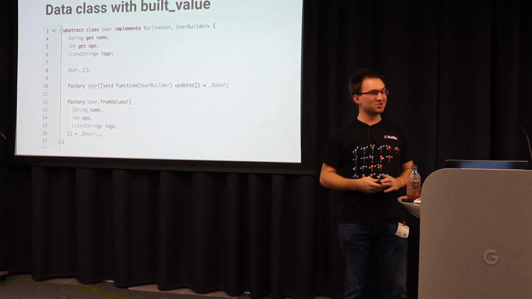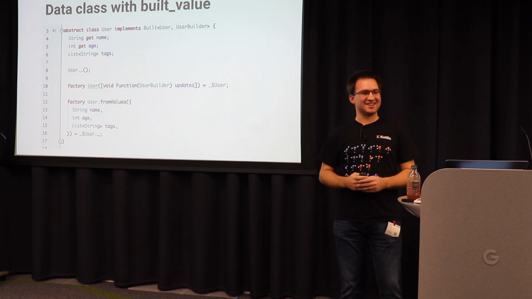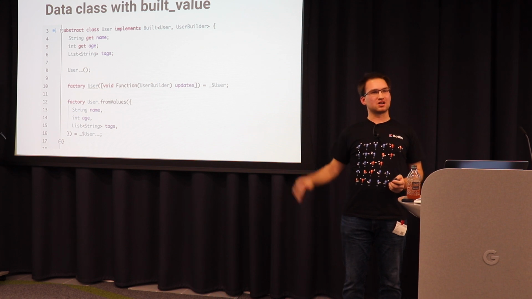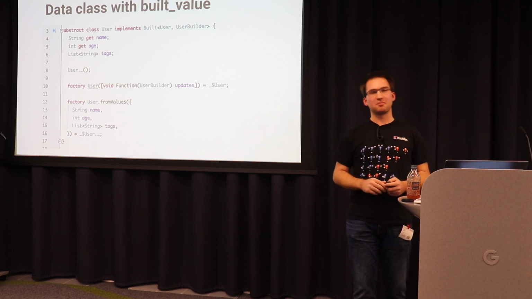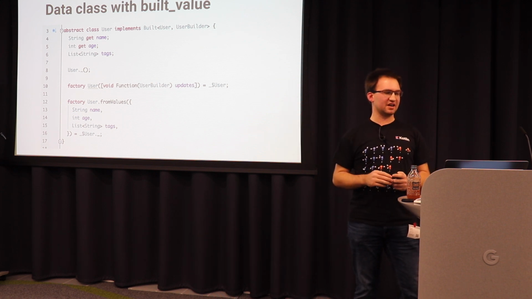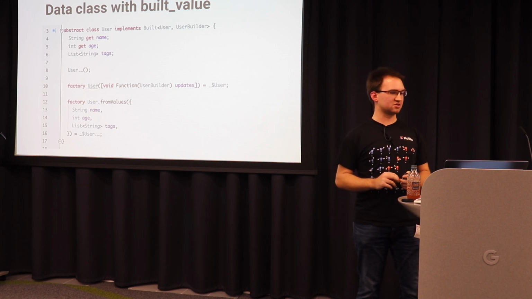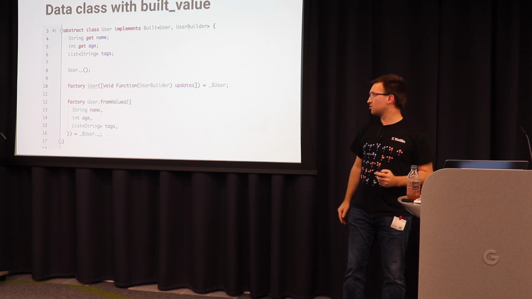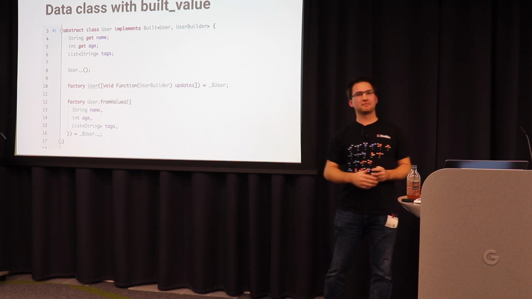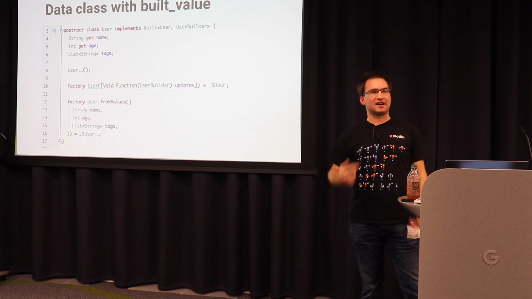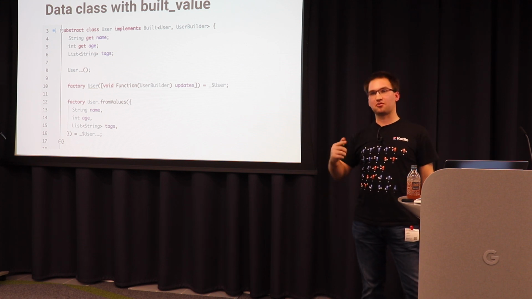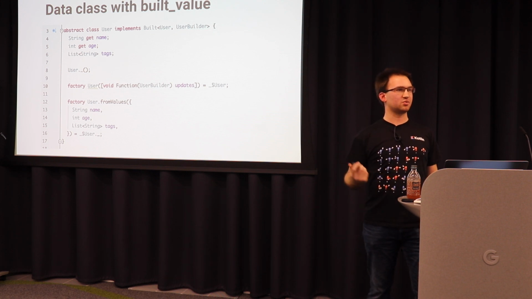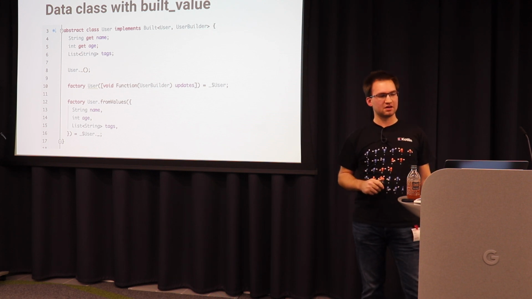The alternative is to use built_value. To use built_value, you basically define all the properties as getters, implement this built thing, and write factory constructors. It will then generate a class for you, which is defined at the very bottom. And this class is the actual implementation. This factory constructor forwards the arguments to that generated constructor, and it creates a constructor for you.